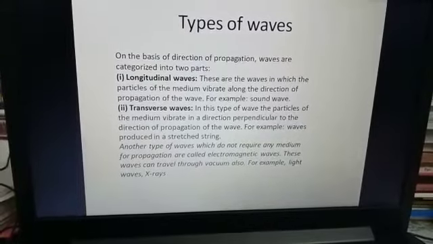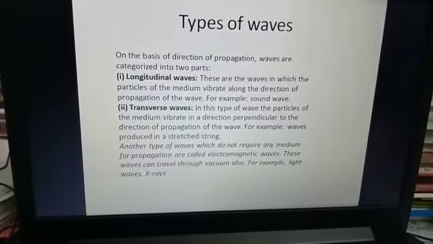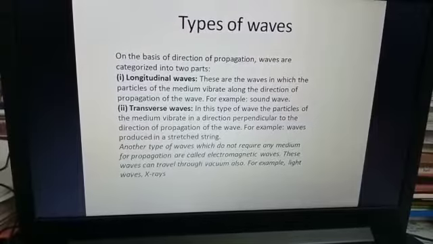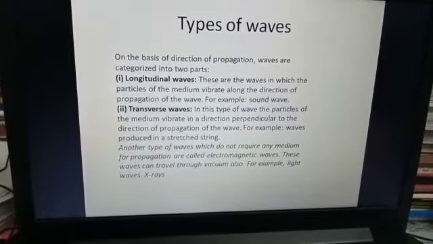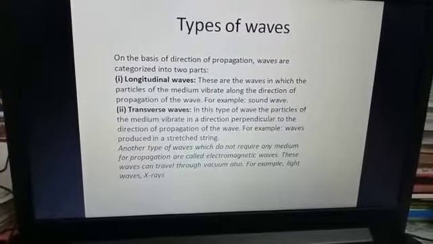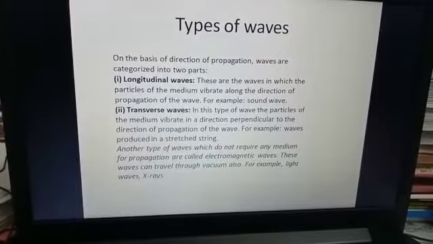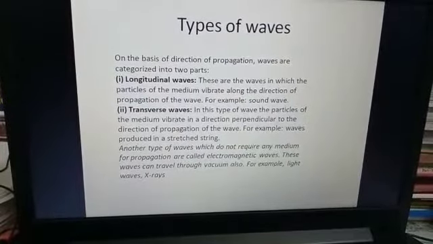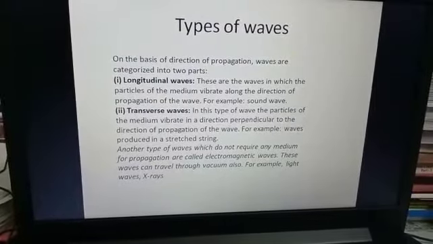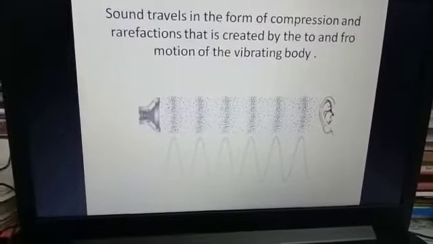Now, another type of wave which does not require any medium for propagation, we call electromagnetic waves. These electromagnetic waves do not need any medium for their propagation. These waves can travel through a vacuum. For example, we have light waves and X-rays. These are electromagnetic waves.